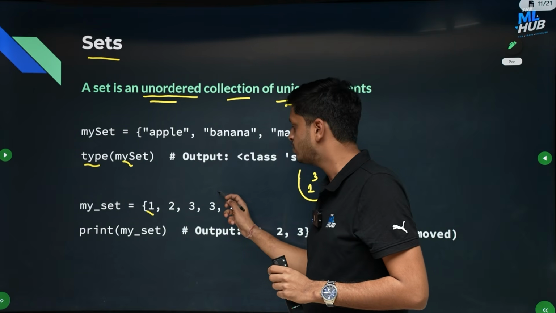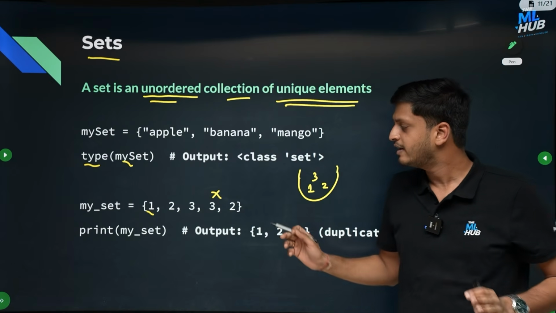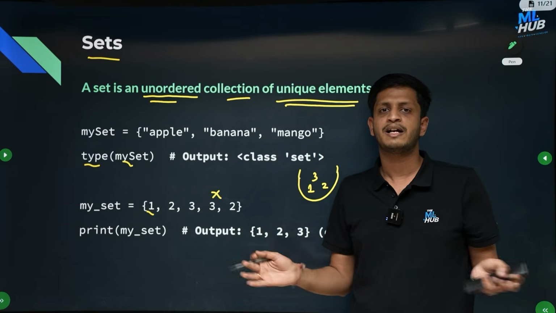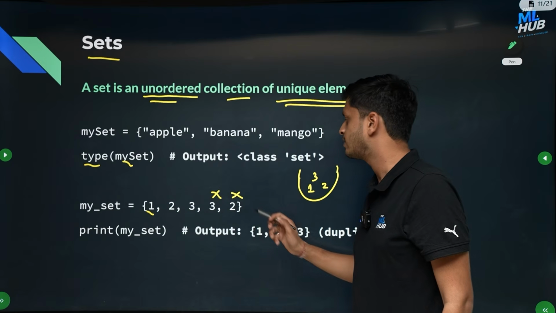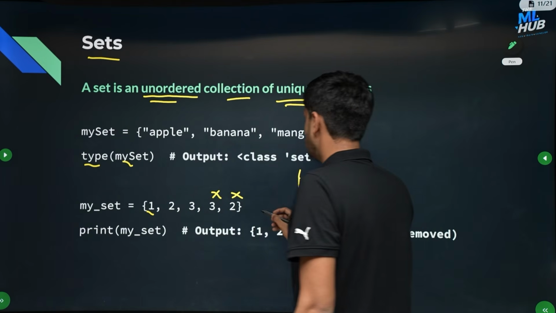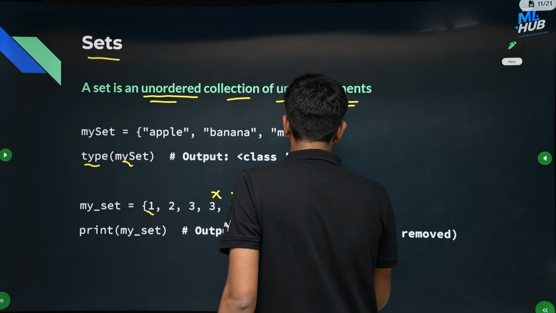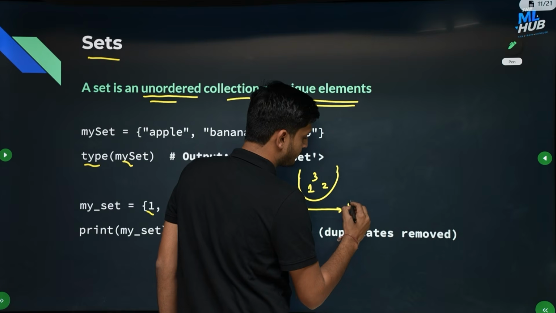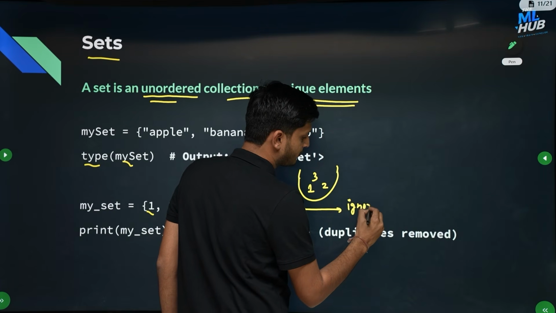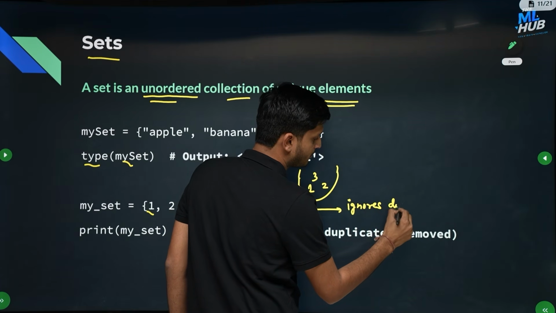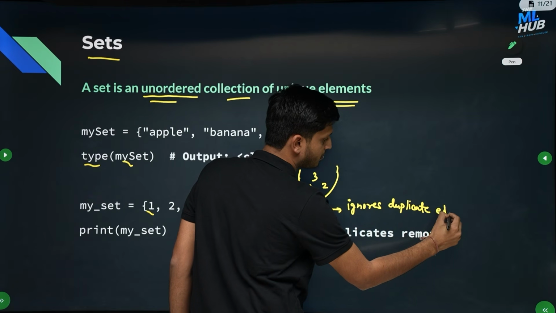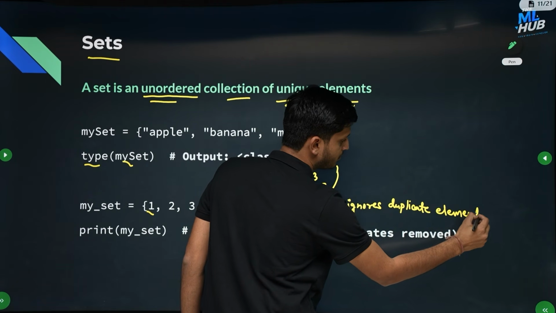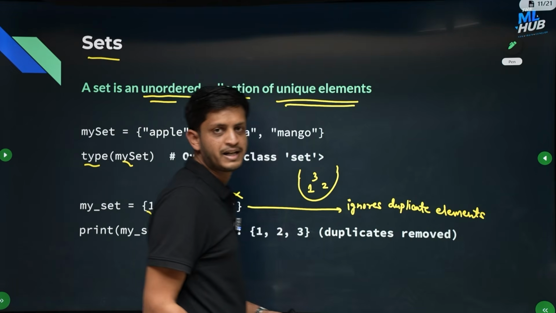There is no error in this code, it will just ignore the duplicate elements. Then again you are trying to insert 2, 2 is already present, so it will ignore it. So a set, when inserting, ignores duplicate elements.